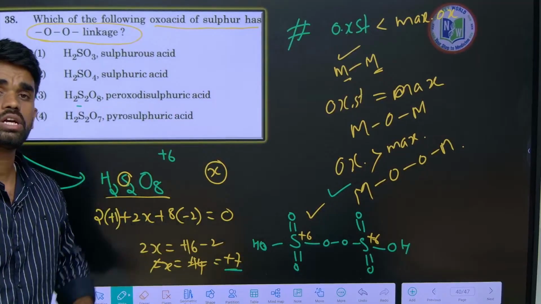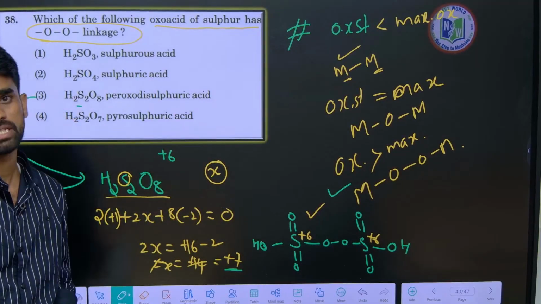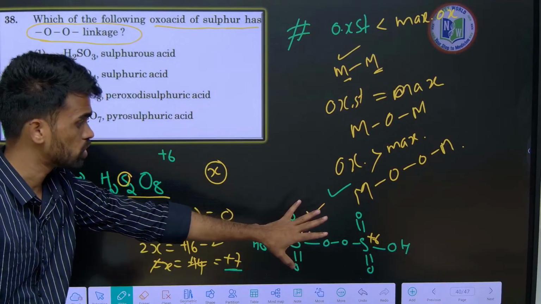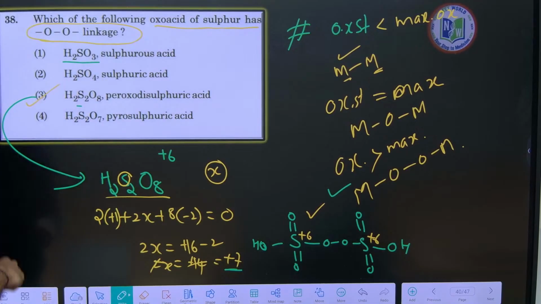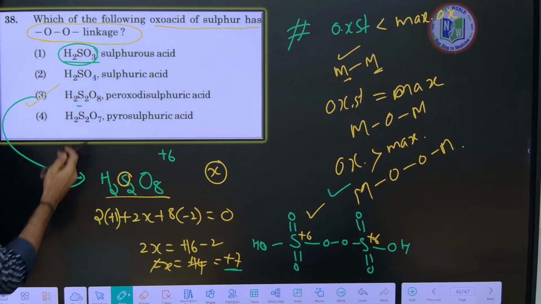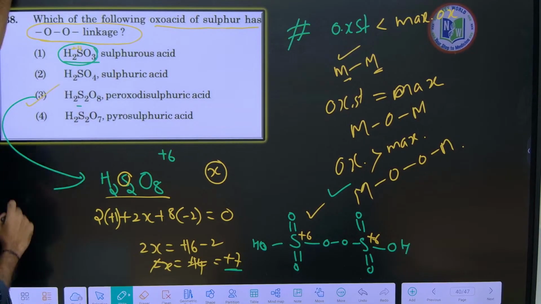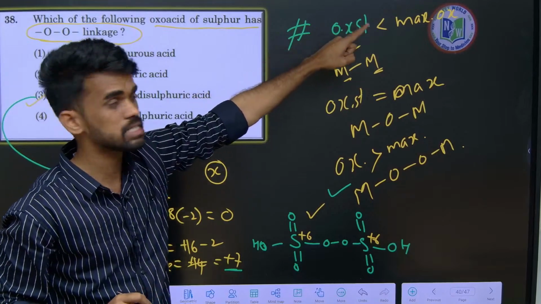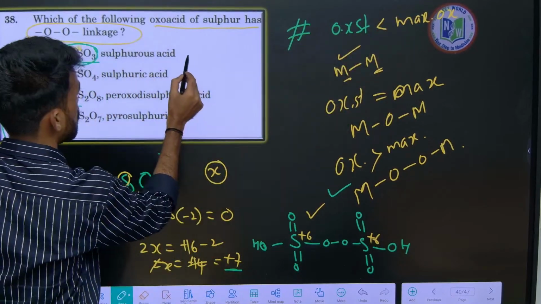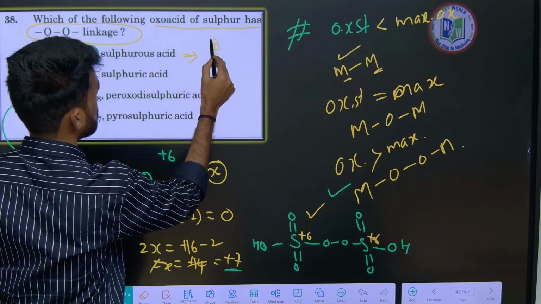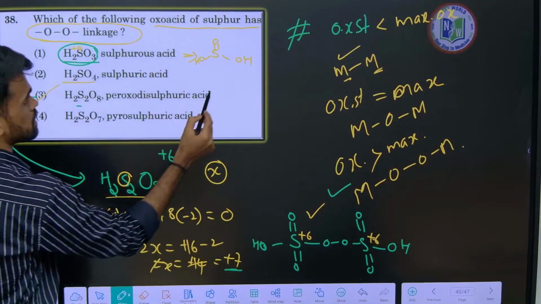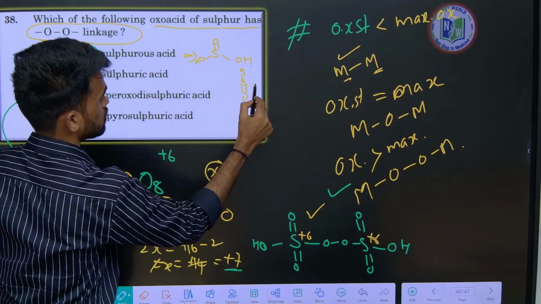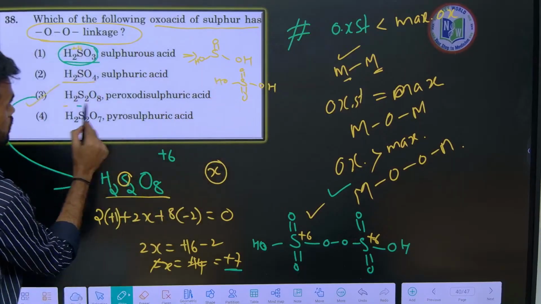Okay, so this is how you need to understand and analyze the topics, right? I hope it is clear, there is no confusion. So which option is correct? Option 3 is correct. So now I will be explaining the sulfurous acid structure. So if you calculate the oxidation state here, for sulfur it will be plus 4. So if the calculated oxidation state is less than maximum, directly there are no peroxy linkages or something like that. Write the structure like this, sulfurous acid. So sulfuric acid structure will be like this. Like this. Already this is done.